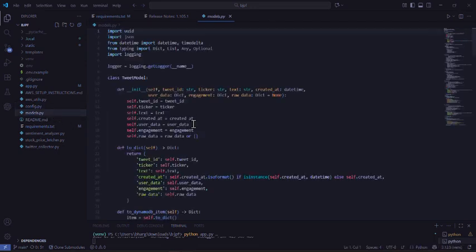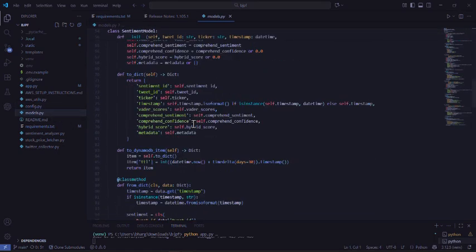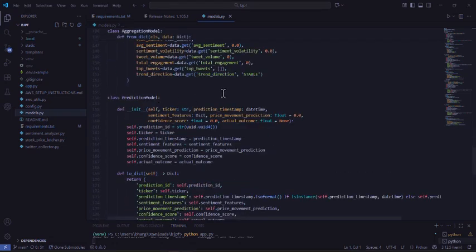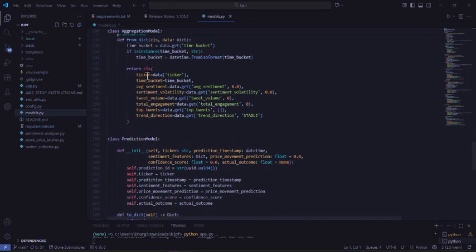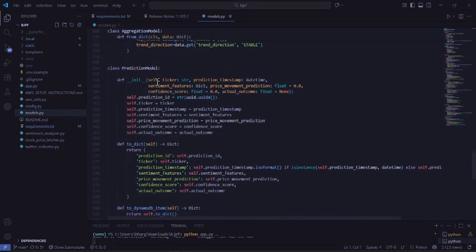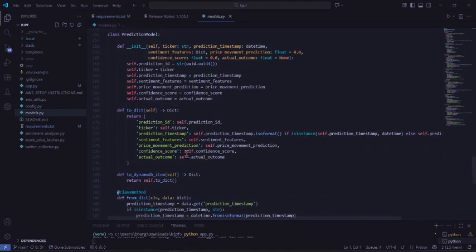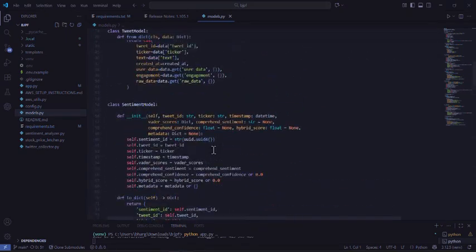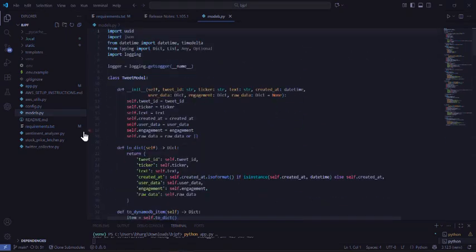And then we have models.py, which will show the AI models which we are using in this project, AWS models and everything. For engagement and all, like Twitter engagement, we are using Python libraries such as ticker, prediction, timestamp, and date. So this is all about the models which we are using in our project.